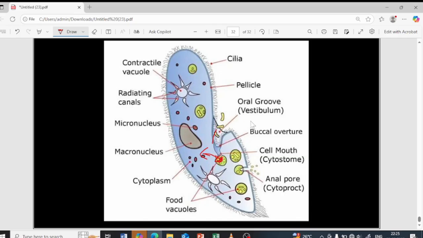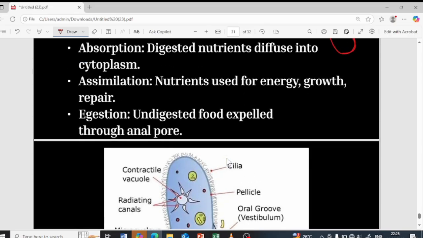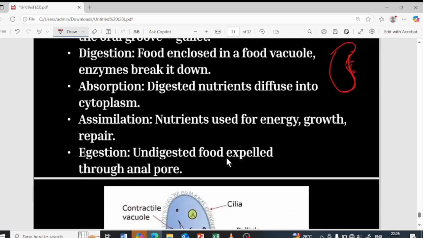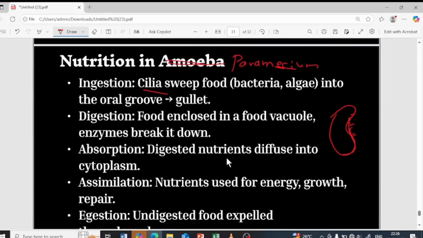That is not required for the body of the paramecium, so it has to be removed. How is it removed? It will reach the anal pore, and it is removed out of the body by the process of egestion. Same thing just like the amoeba. Yes, that's about it.